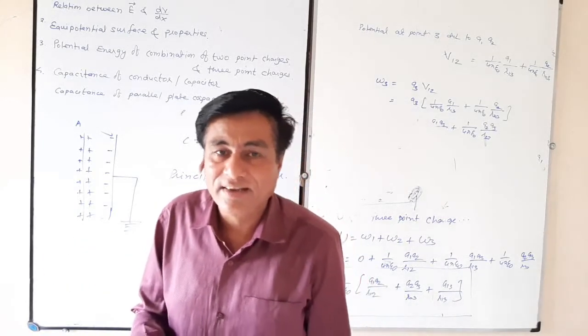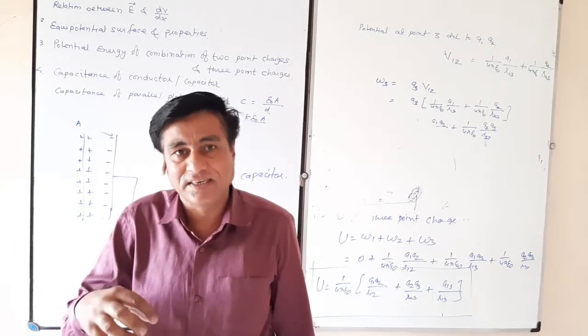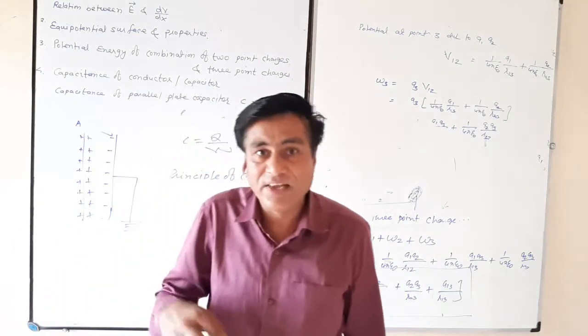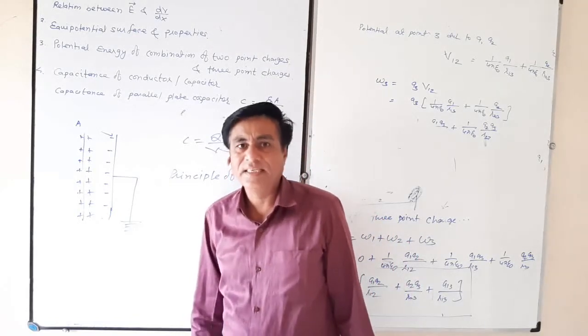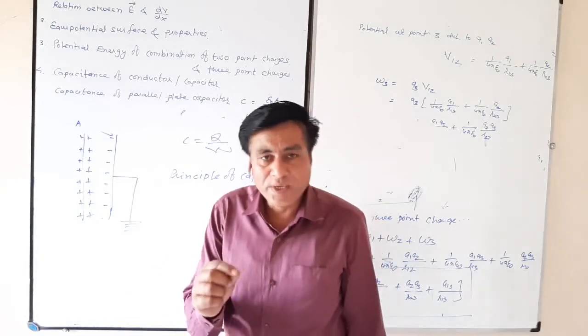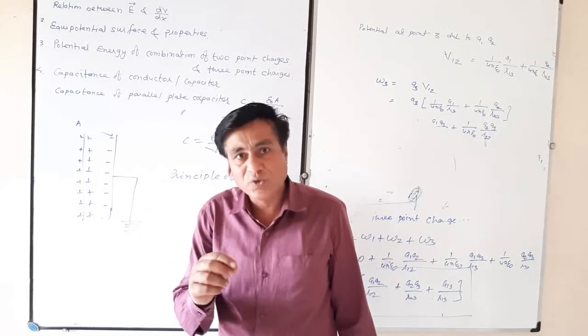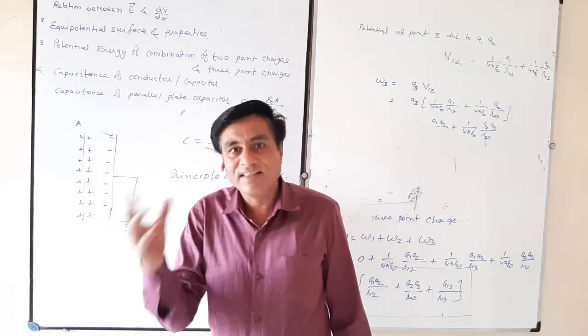It means you have increased the capacity of storing charges in that device. This device can be called a capacitor. Capacitor is a device by which we can increase the total stored energy on the conductor.